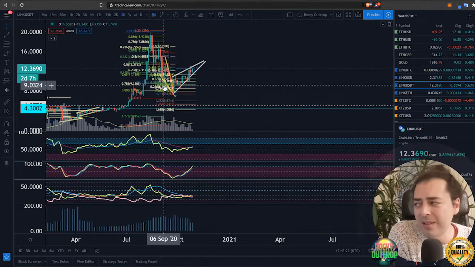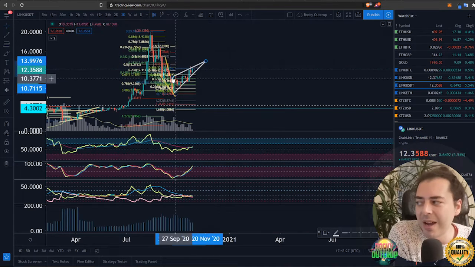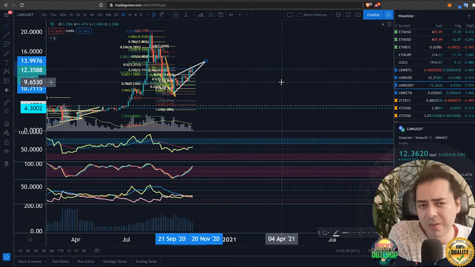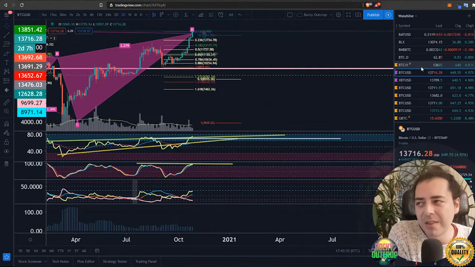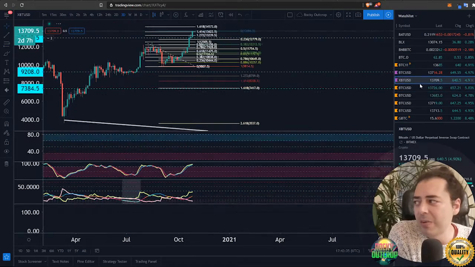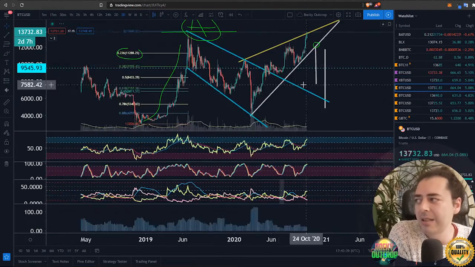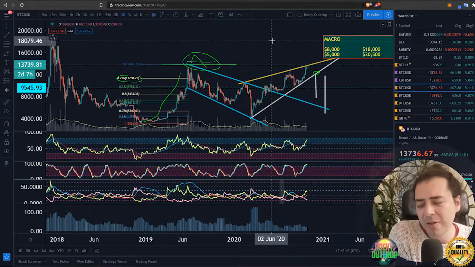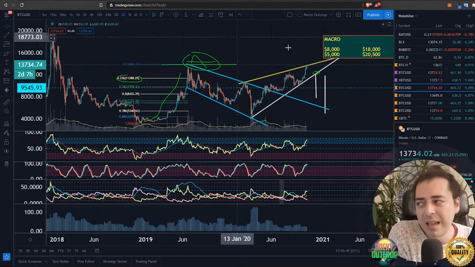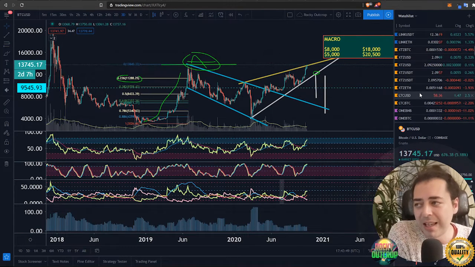Now, in terms of the bad story, what we have to remember is that there is the potential for us to be in a rising wedge just here after having followed on from this descending wedge on the left. If this reminds you of anything, it might remind you of the Bitcoin video earlier where I did the same comparison, where you've got a descending broadening wedge with a rising wedge to the right. Our macro targets here in terms of the overall industry come down to the same sort of boiling it down. So watch that video if you haven't, it's on the channel.